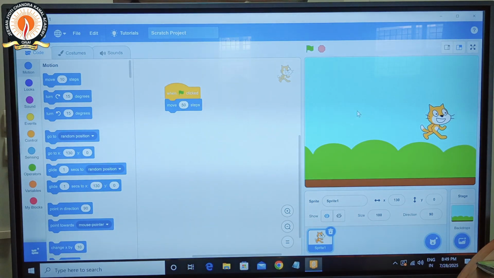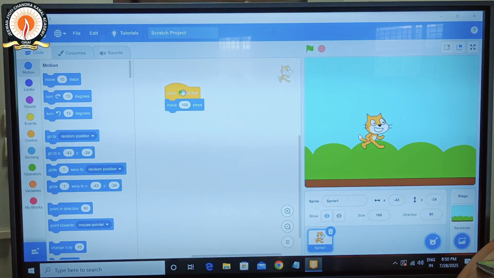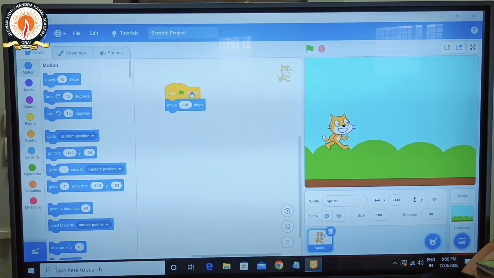Okay. You look. Now again here I type 100. So my cat sprite moves 100 steps. This is the 100 steps. Suppose I want minus 100. So it moves minus 100. Okay. So it goes back.